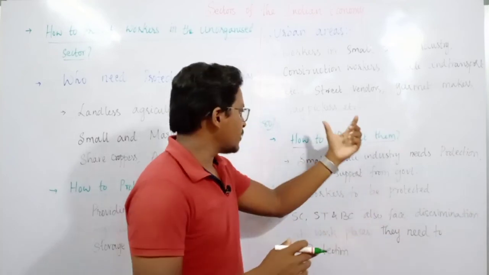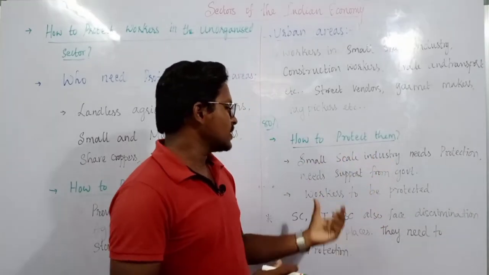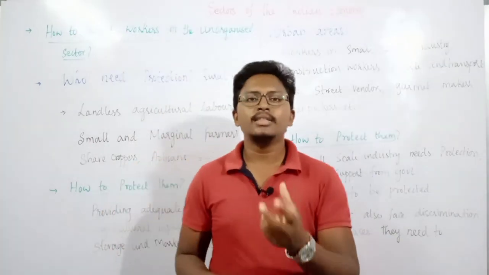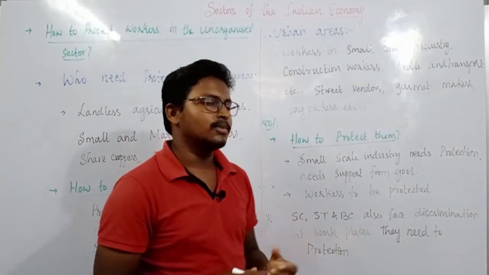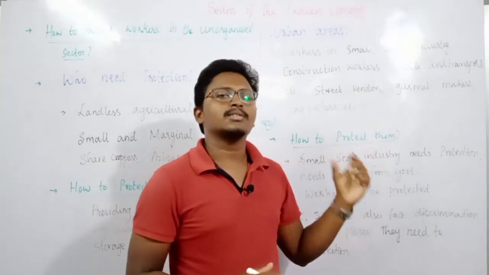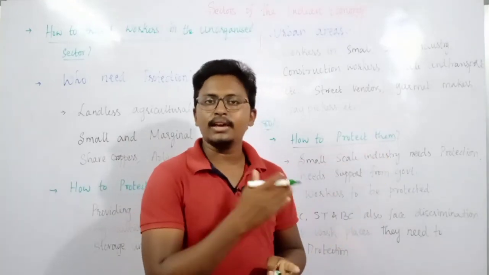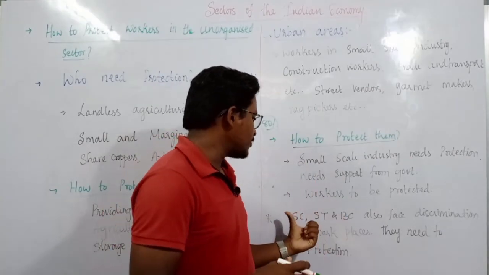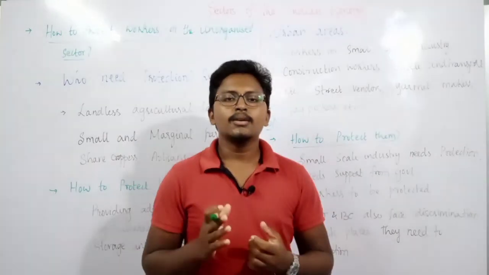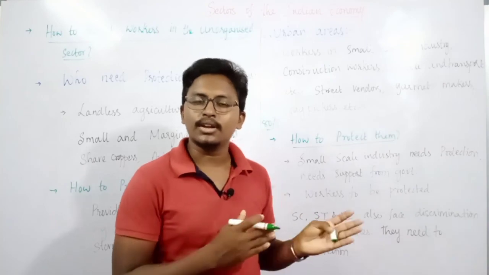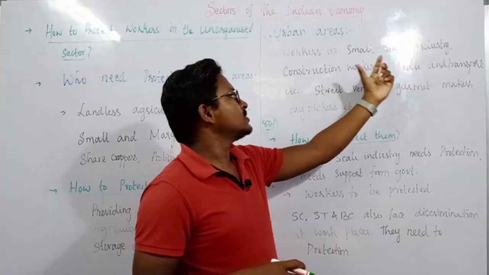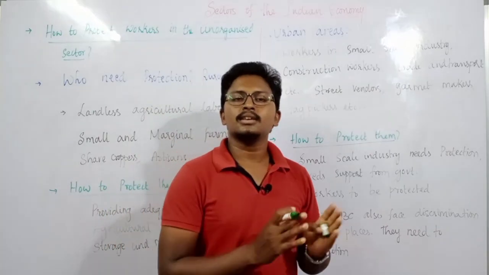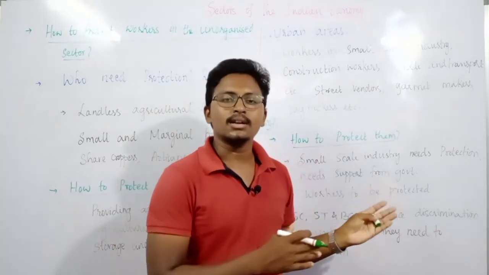Therefore, people belonging to these communities also require protection from other workers. So in urban areas we have to protect these SC, ST, BC social community groups. At the same time, we should also protect all these people so that we can actually save the people of the unorganized sector.